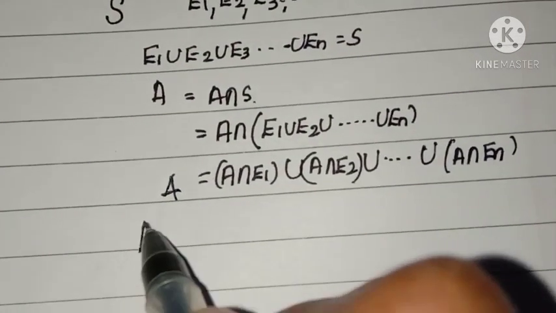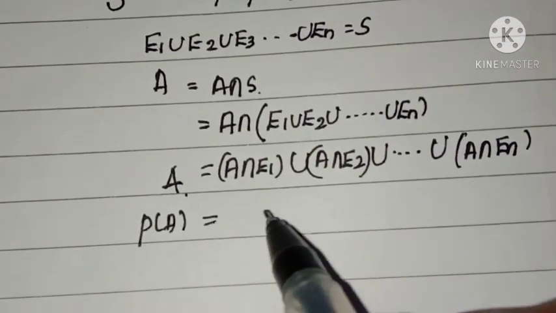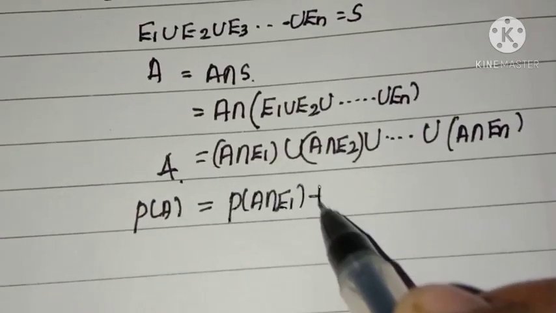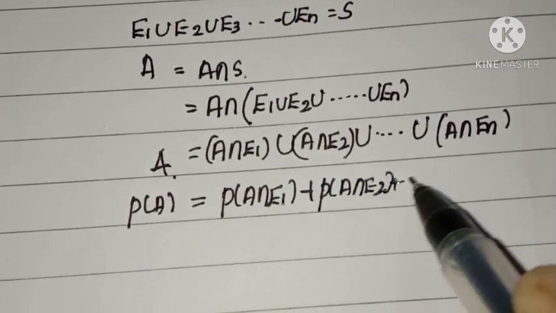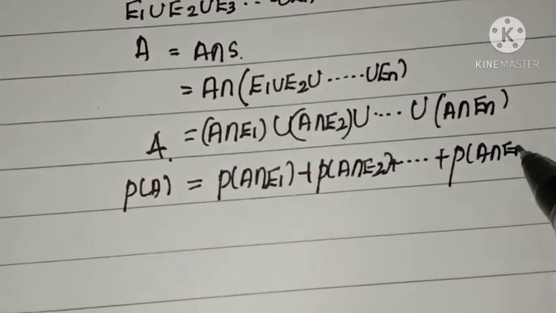Now define probability on the left side and right side. So P of A is equal to P of A intersection E1 plus P of A intersection E2 plus etc. plus P of A intersection En.